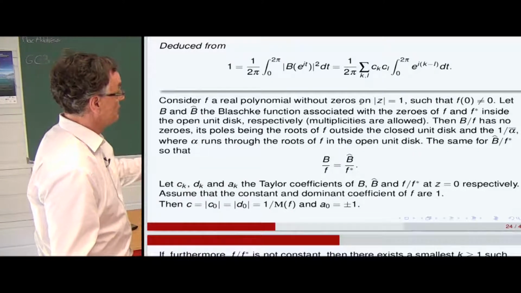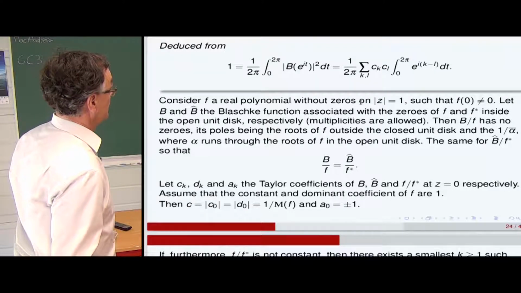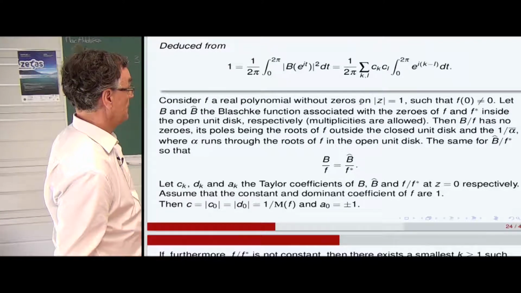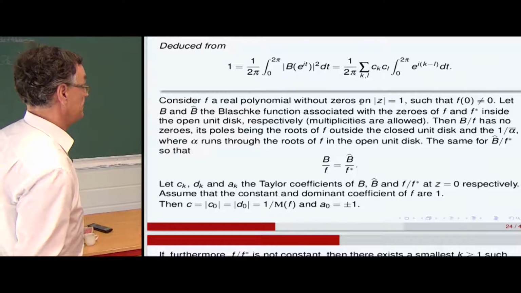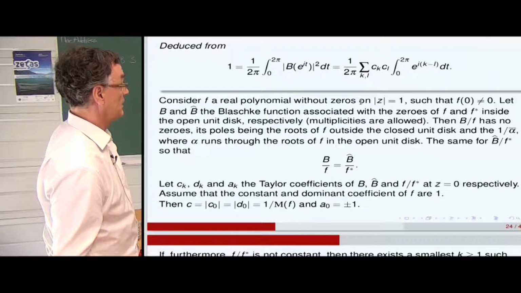We do the same for B hat divided by the reciprocal of F, so that we have this identity. Now we consider the Taylor coefficients of B hat, and of F divided by F star at the origin.